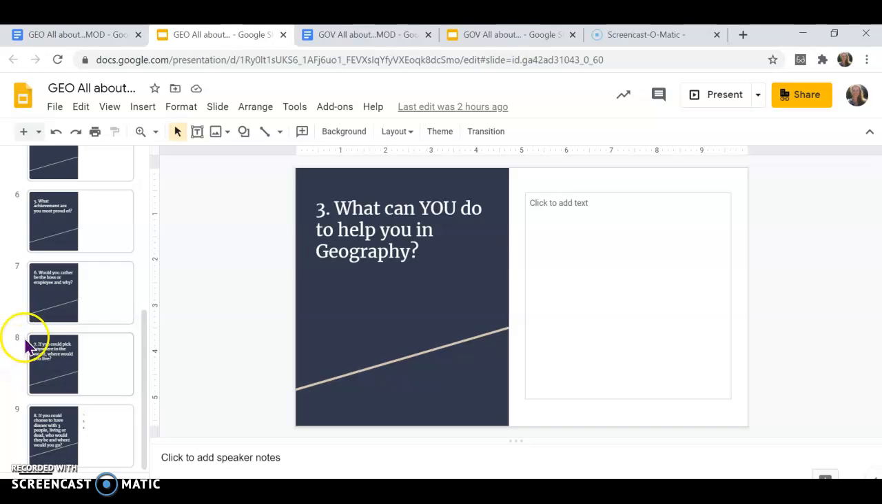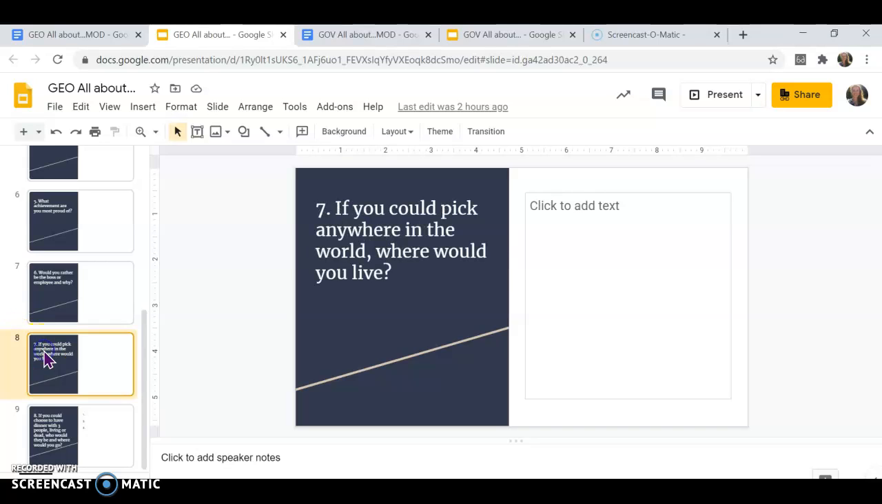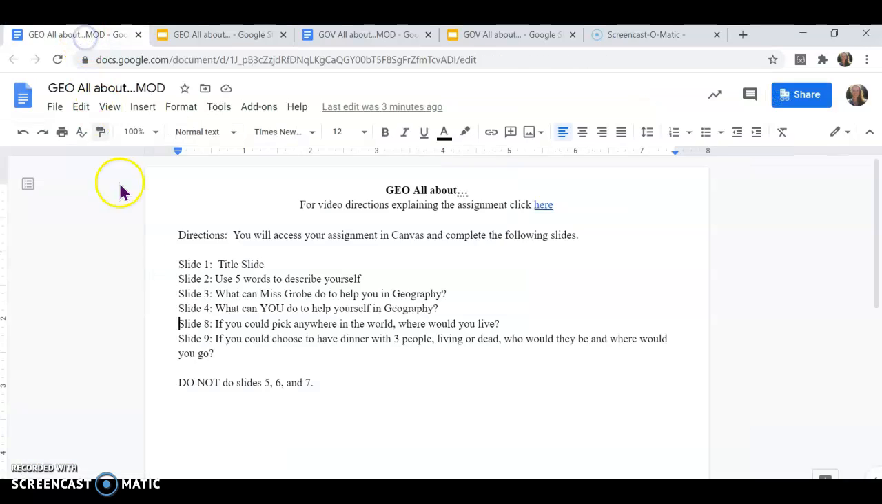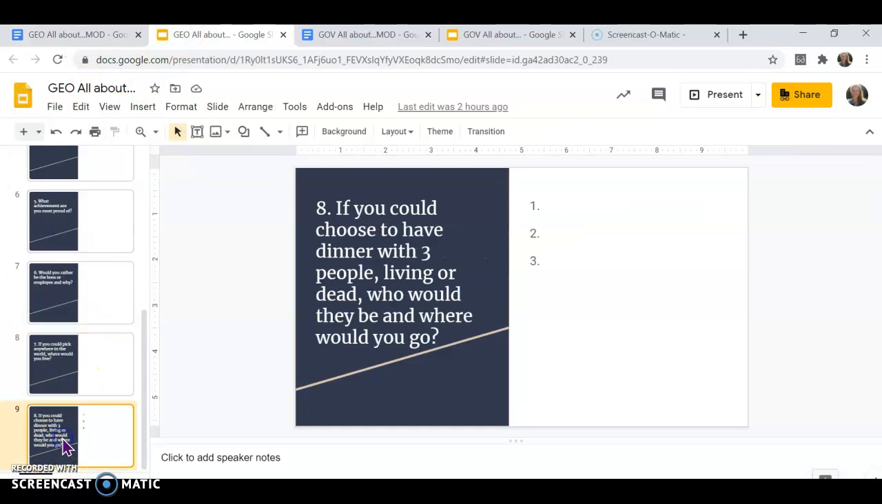So we're going here where there's an 8 to the side. It says if you could pick anywhere in the world, where would you live? So very interested in seeing what kind of answers you come up with. And then you will do slide number 9.